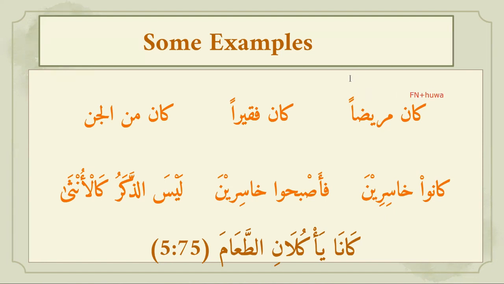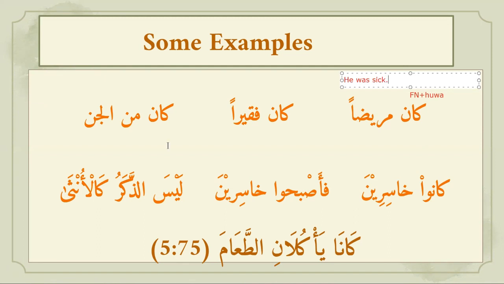Huwa means he, and then what is the fi'l kana? Was, right? Kana means he was. Then he was maridan, sick. He was sick. So this is the sequence of translation when we do English translation.